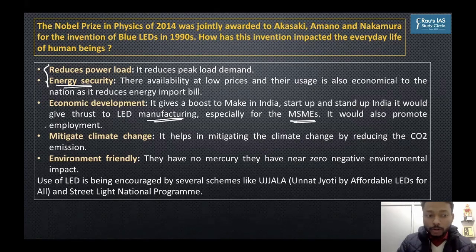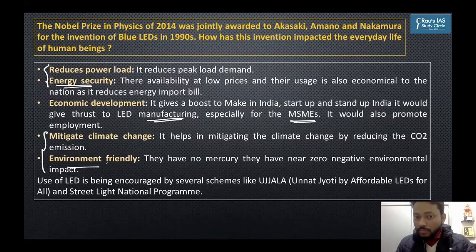So then you can talk about environment. LEDs, unlike incandescent lamps, do not release heavy metals into the environment like mercury and lead and other metals like tungsten. They are safe. Although it doesn't have 0% pollution, it does have a very slight amount of polluting elements as well. It does not cause 0% pollution to the environment, but it is considerably less. So it is environmentally friendly in that sense.